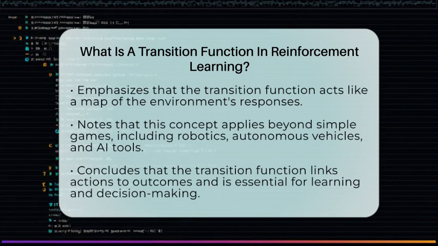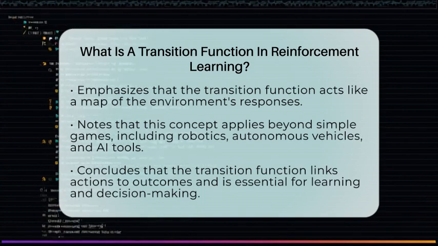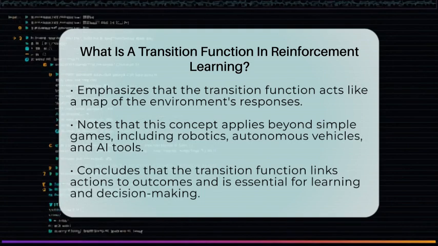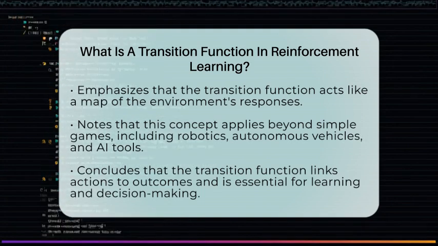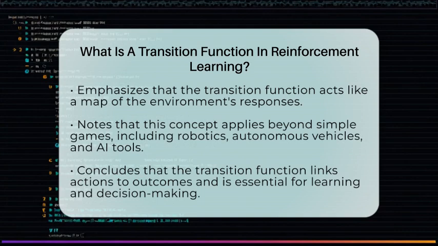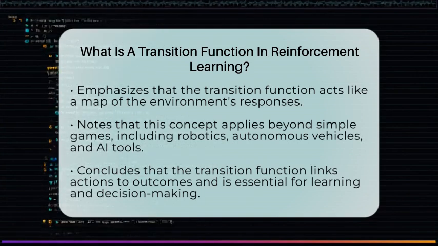In the end, the transition function is what connects actions to outcomes, showing how the environment responds and changing the game. It's a fundamental part of how agents learn to navigate and succeed in their worlds.